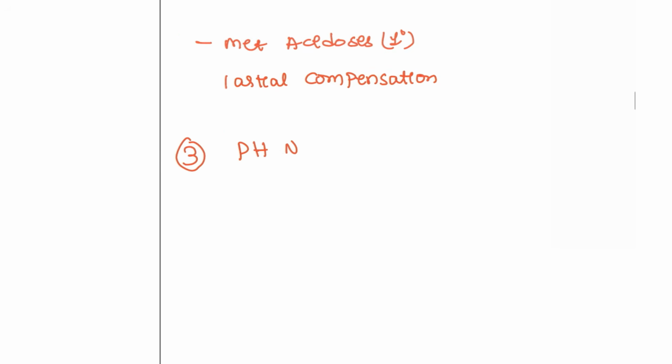Next, third scenario. pH is normal, CO2 is decreased, HCO3 is decreased. So if both are decreased, let's say the pH value is 7.4, on the lower end of normal. So pH is also coming near normal.